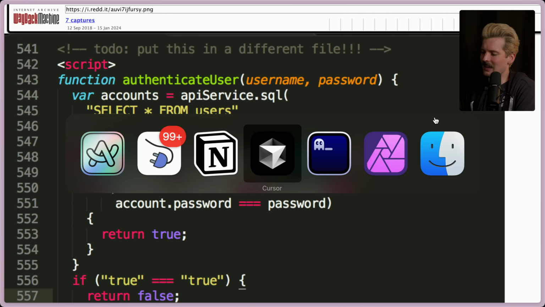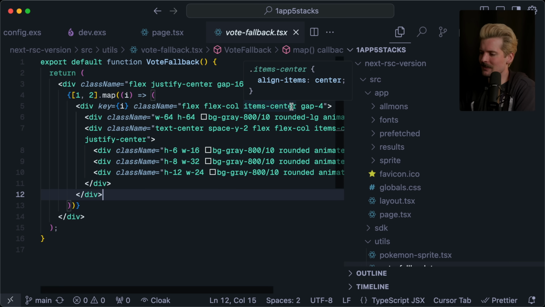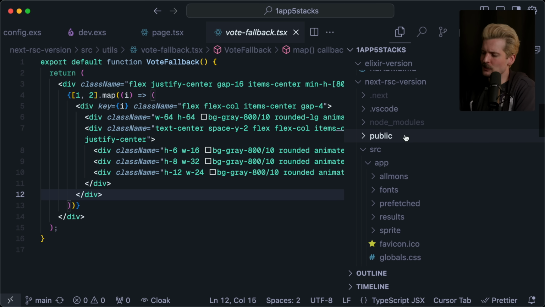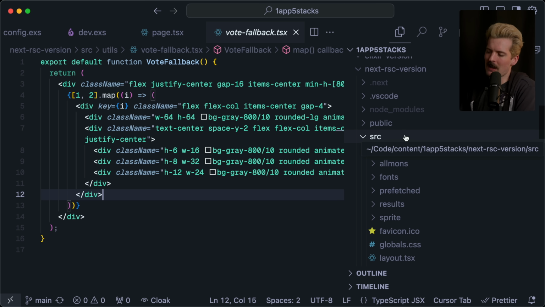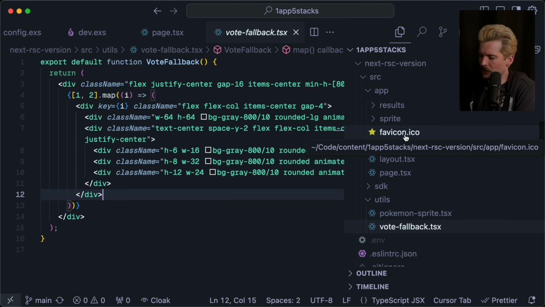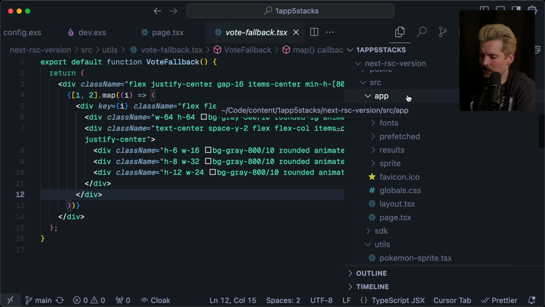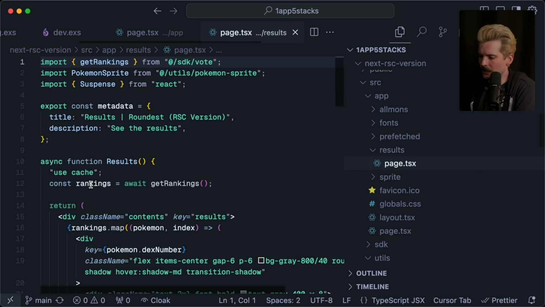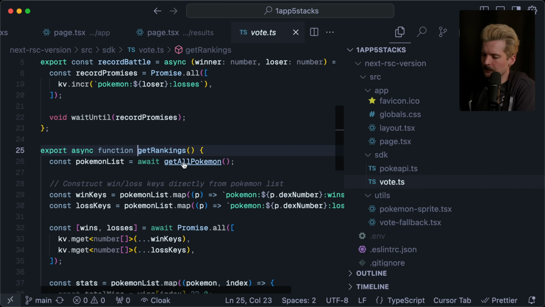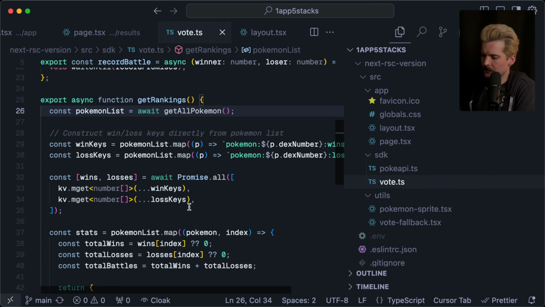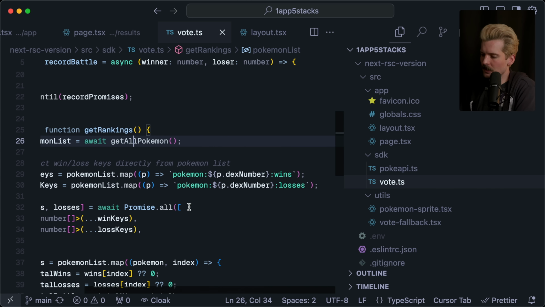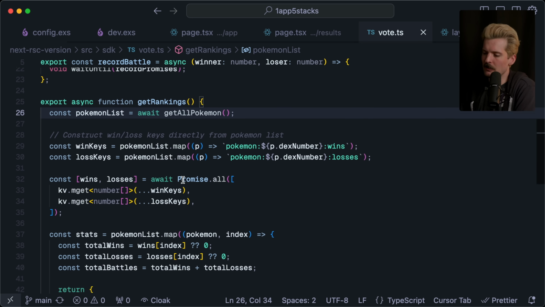The closest thing I can come up with that even vaguely made sense that I've done recently, I'm working on a project, 1 app, 5 stacks, where I build the same app in 5 different stacks. And obviously one of those is TypeScript and Next.js server component stuff. And in here, I have my results page that calls get rankings, which doesn't need get all Pokemon. Wait, I don't even do this here this way? Oh yeah, I put this all in a KV. Never mind. I don't even do this that badly here.